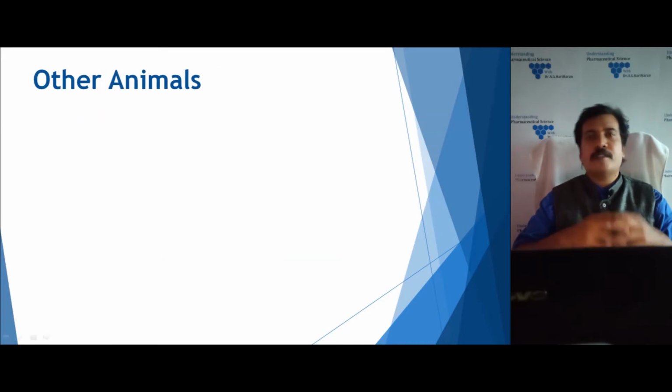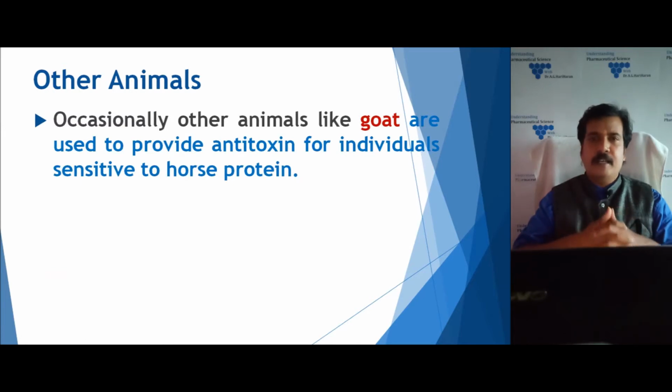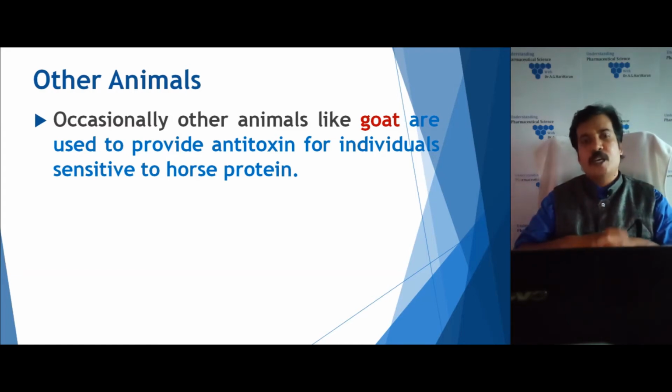We can also use other animals. Sometimes if horse proteins come into the preparation and it is not properly purified, these horse proteins can sensitize individuals. Some people, even with a trace amount of horse proteins, can get an anaphylactic shock. In these conditions, we prefer other animals such as the goat. The goat has the ability to provide diphtheria antitoxin also.